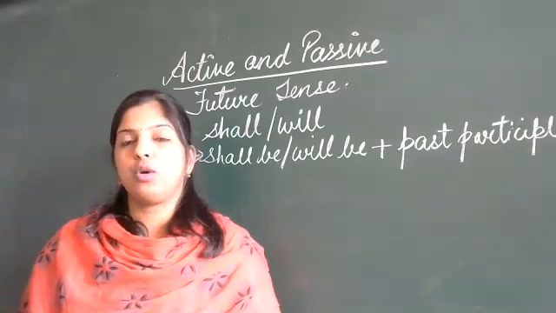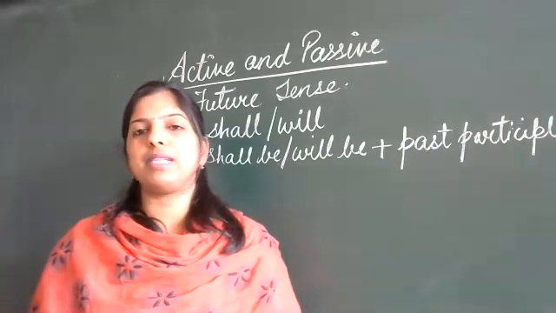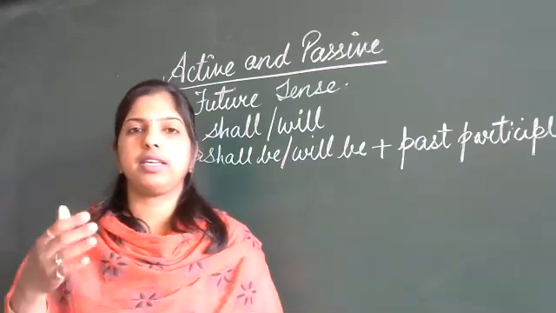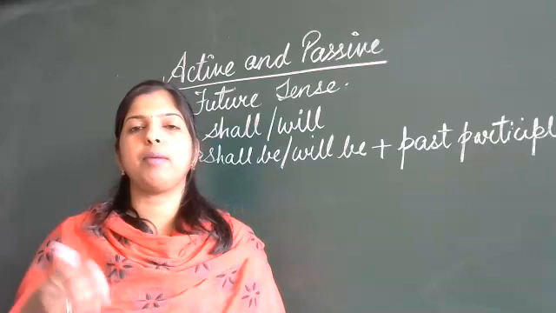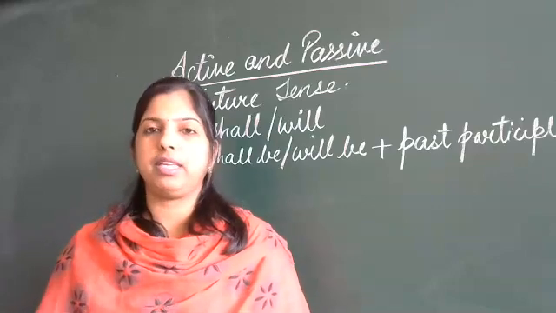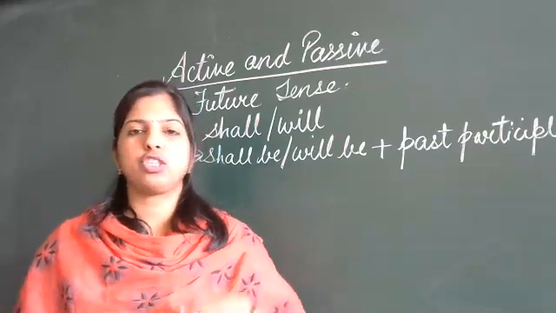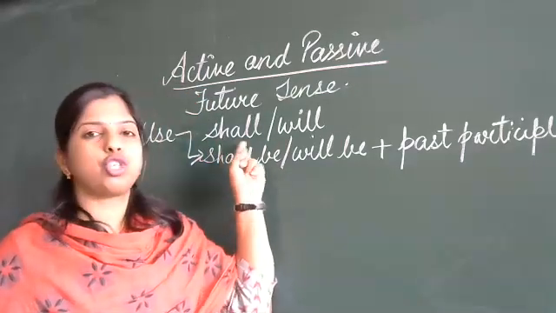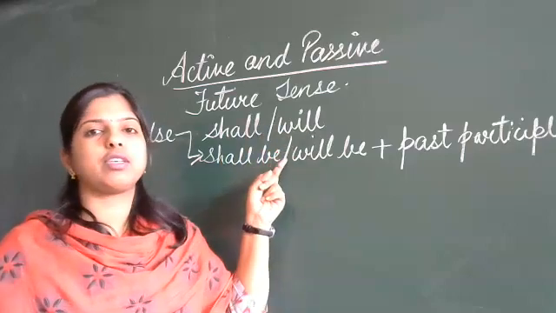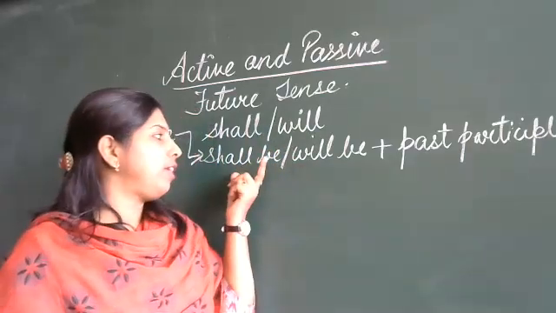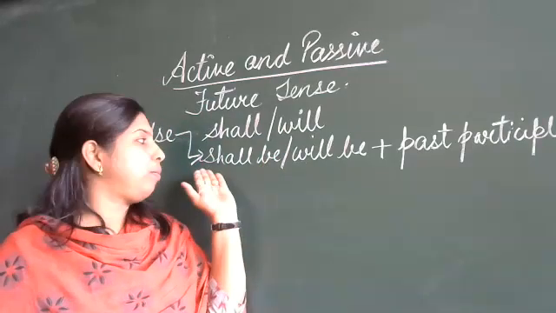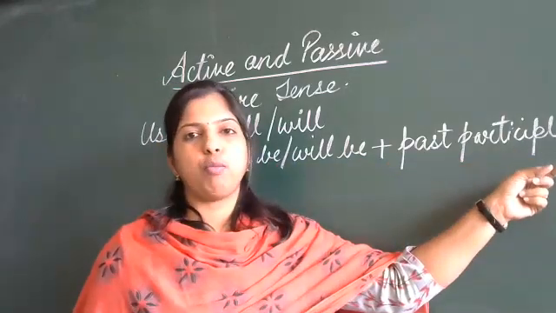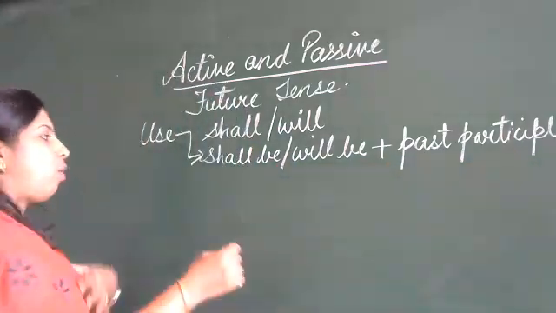Okay. So in future tense, when we make a simple sentence, I will go to the market. Will go indicates that it is in future tense. I shall meet you in the evening. Shall meet. That indicates that the action is going to happen in future. So in active, when we use shall and will, and when we have to change from active to passive, we will have to make these changes. It's going to be shall be or will be plus the past participle form of the verb. Now let us see a small example.